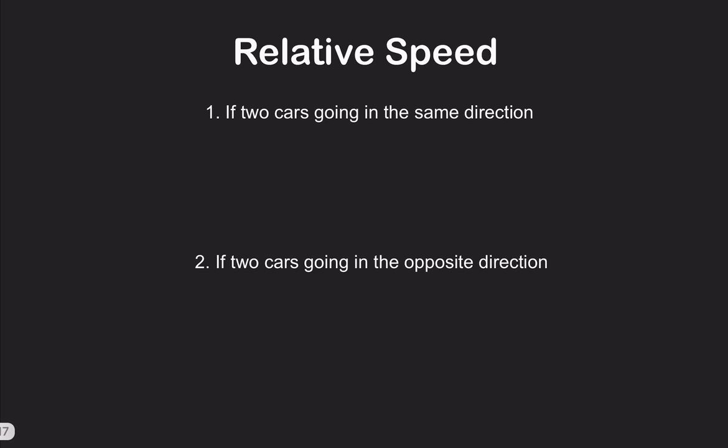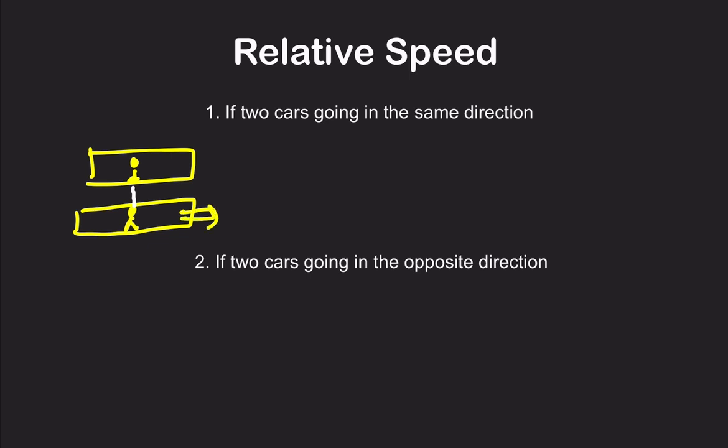Moving on, relative speed. See, whenever you are going on a road, suppose you are sitting in a train and another train is passing you, right? If you both go at the same speed, the person sitting here will keep looking at that person. They both will keep looking at each other, right? Now suppose this train is faster. It will take some time, but eventually it will overtake this slower train, right?